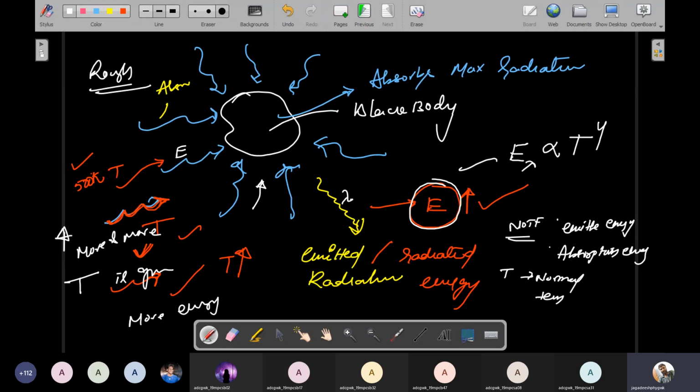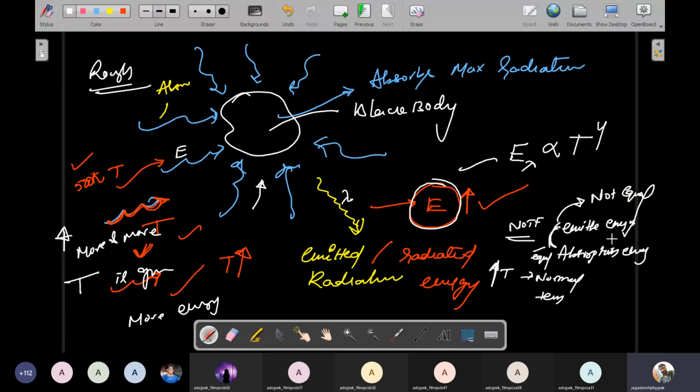In normal temperature they are not equal, understand? But if you give more and more temperature, meaning high temperature, then only the two energies will be equal.